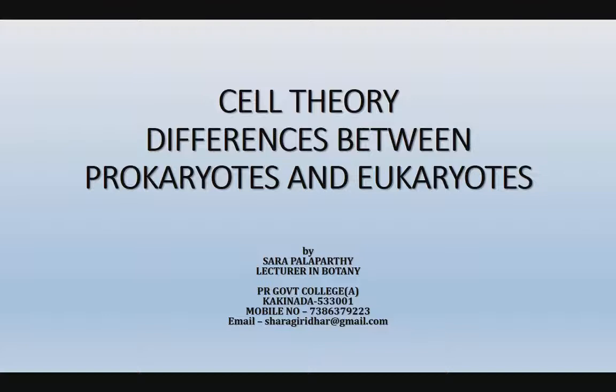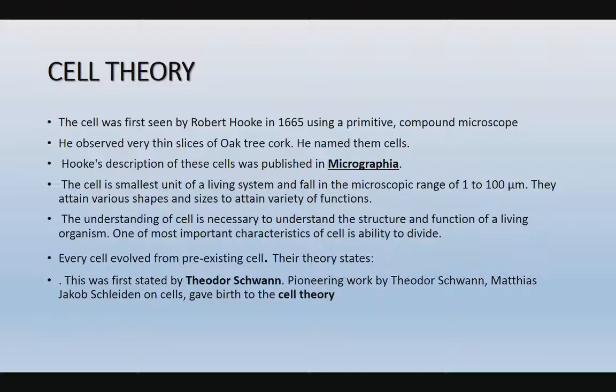Today I'll deal with the topic of cell theory and the differences between prokaryotes and eukaryotes. When we study the cell theory, the cell was first observed by Robert Hooke in 1665. Under a compound microscope he observed oak tree cork cells and named them cells, and he published his description in the book known as Micrographia.